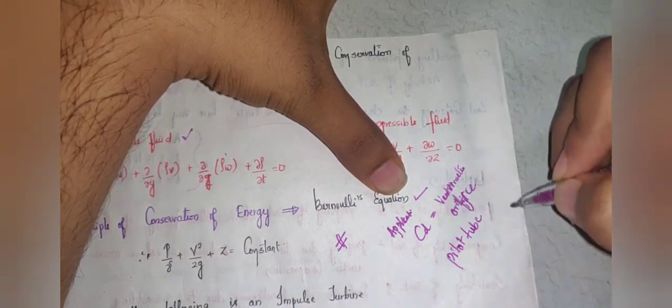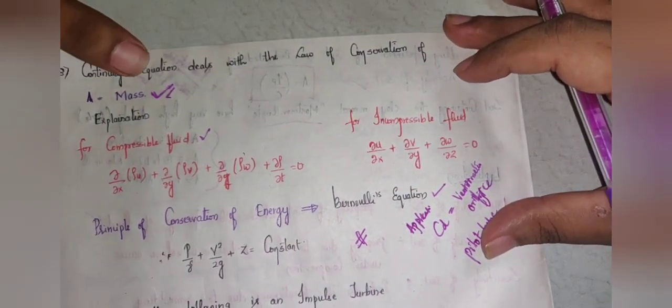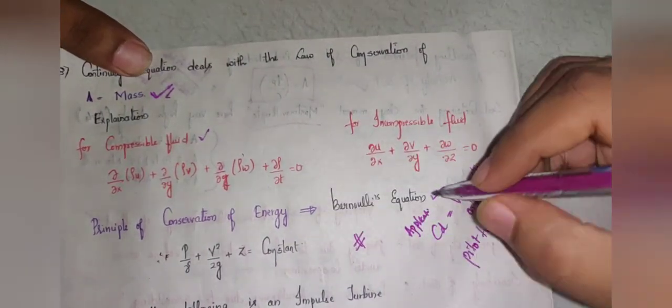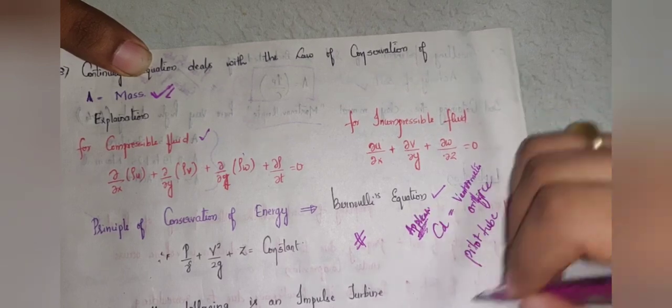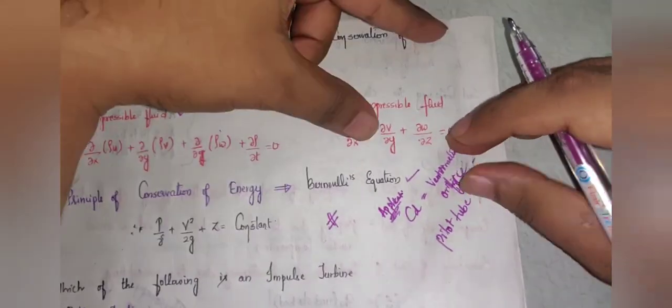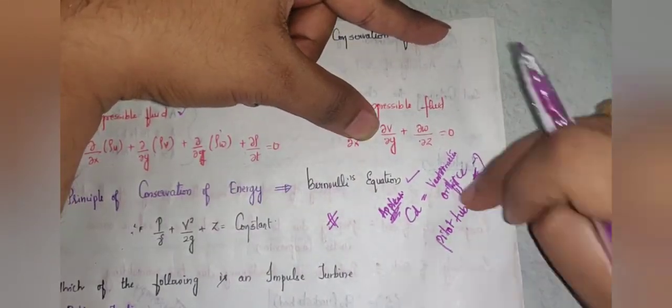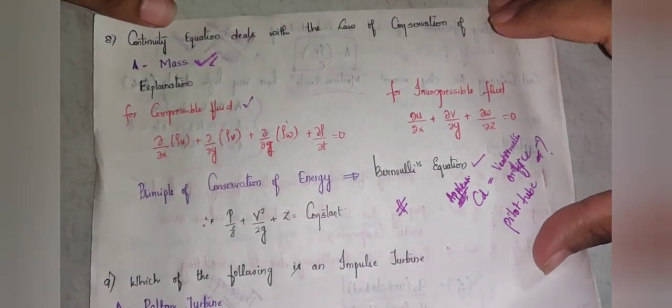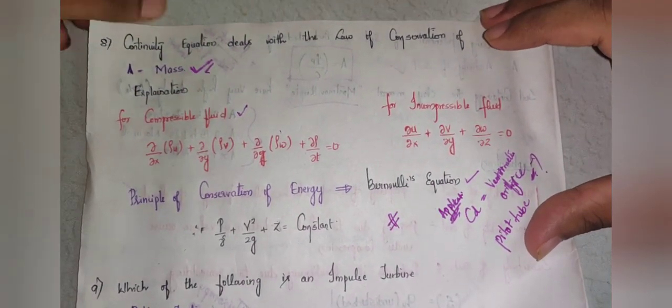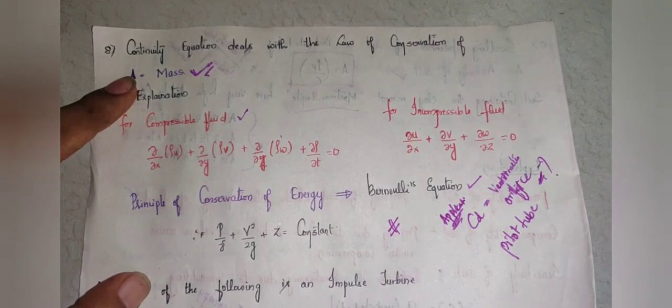So there are different applications of conservation of energy. Please go through the applications of this. Very important. You will surely get questions related to this. So I want you to stress more on the applications of Bernoulli's theorem. So moving on to the next question.